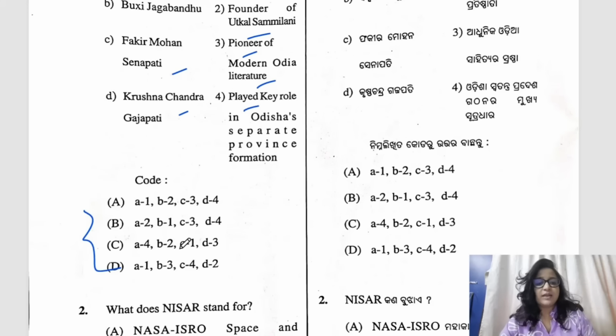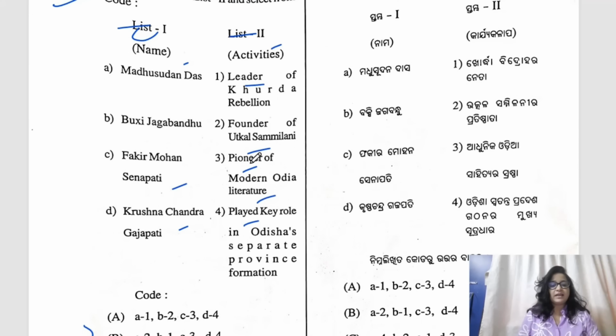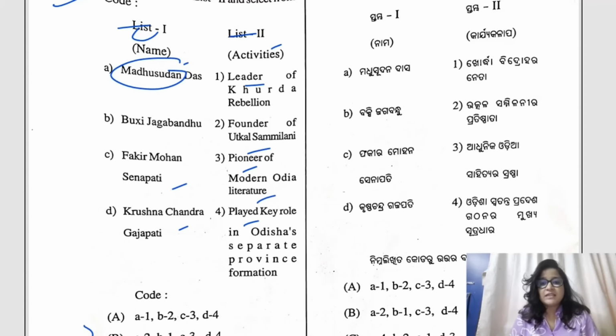Now, how will you solve this question? Basically, you have to find out the correct match over here and which is there in only one option. That is how you solve the question. Now, if you look at the first name, Madhusudan Das we all know was an Indian lawyer and a social reformer, and he was very much responsible for the formation of Odisha because he founded the Utkal Sammilani in 1903. Then he campaigned for the unification of Odisha, okay, with the social and industrial development, and then he was one of the prominent figures who helped in the creation of the Odisha province, and finally Odisha was formed in 1st